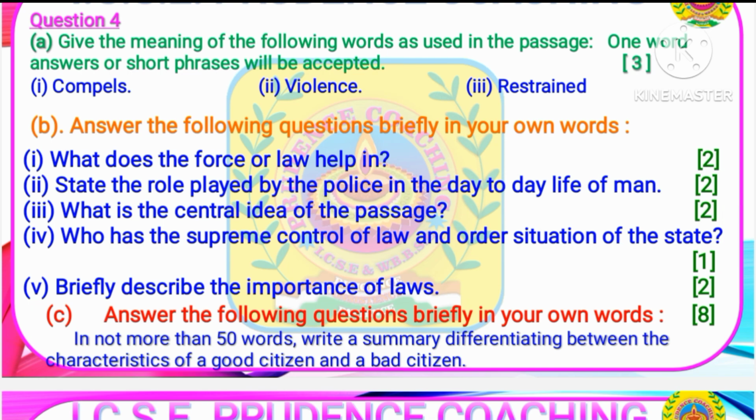Next comes one of the most important questions of the comprehension passage, that is writing the summary. In not more than 50 words, write a summary differentiating between the characteristics of a good citizen and a bad citizen. Students, while you will be writing this summary in the ICSE board, you have to be very careful about making the draft and the final answer. We have already disclosed the perfect format of writing this within 50 words. You must watch the answer of this question separately that we have provided in the playlist.